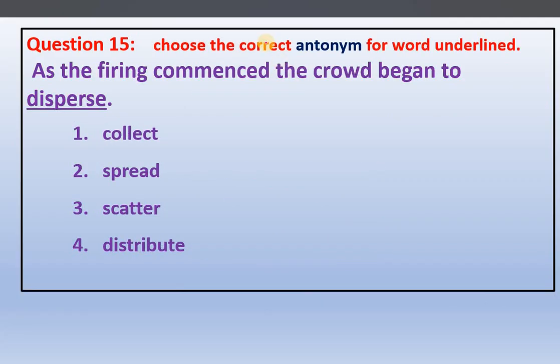The 15th one, choose the correct antonym for the underlined word. Antonym is what? Opposite word. As the firing commenced, so firing happens. The crowd started firing from a gun or something like that. As the firing commenced, the crowd, the people there, began to disperse. What is the meaning of disperse? Spread, move away, scatter, distribute. All these are meanings of disperse. Disperse means moving away, spreading, or distributing. So what is the opposite of this one? Moving away. Opposite is collect. So the correct answer is collect. Opposite of disperse is collect.